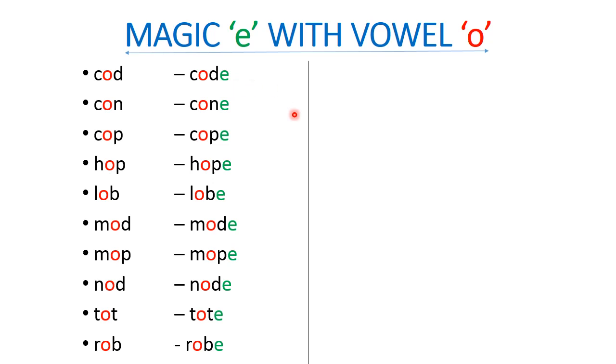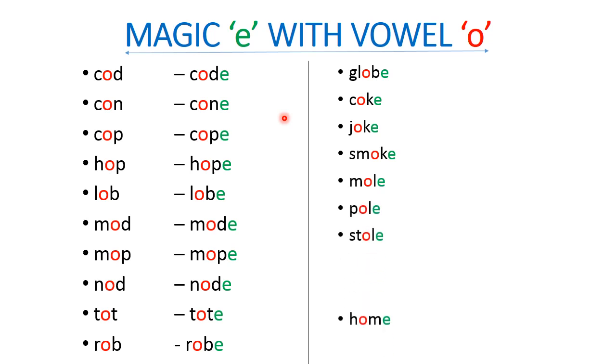Let us see few more examples in these magic E words with vowel O. Globe, coke, joke, smoke, mole, pole, stole, home, roam, bone, cone. So these are all the examples for magic E words with vowel O.